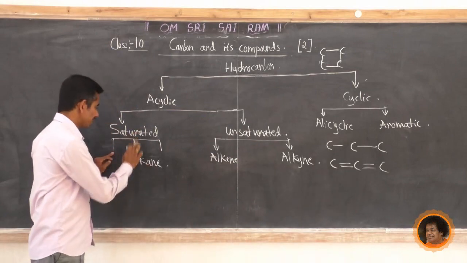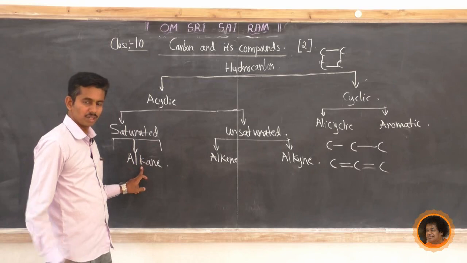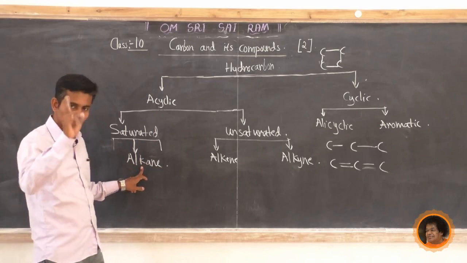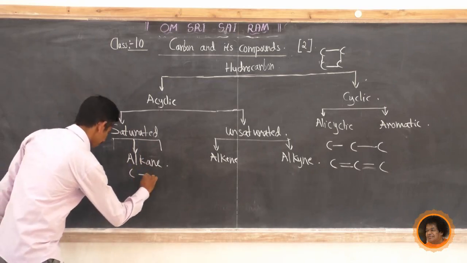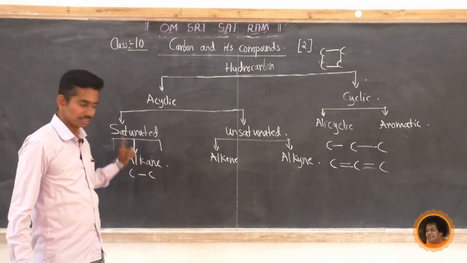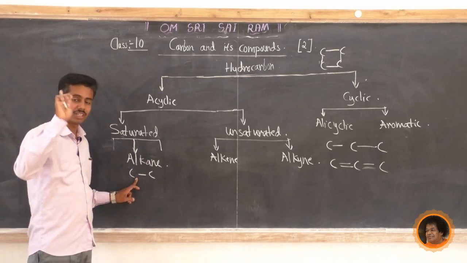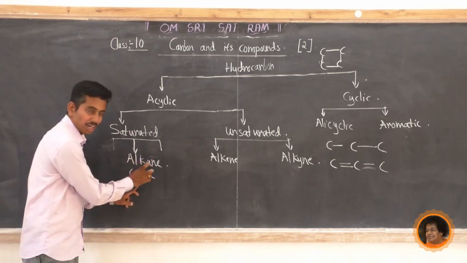Next, saturated is further classified into only one type, alkane. What is the definition of alkane? Alkane means carbon atoms having a single bond between them. Same definition as saturated. What is alkane? Alkane means the carbon atoms having a single bond between them are called alkane.